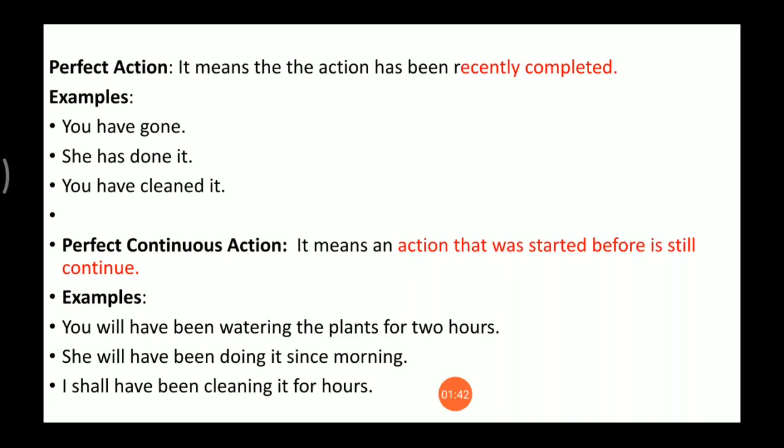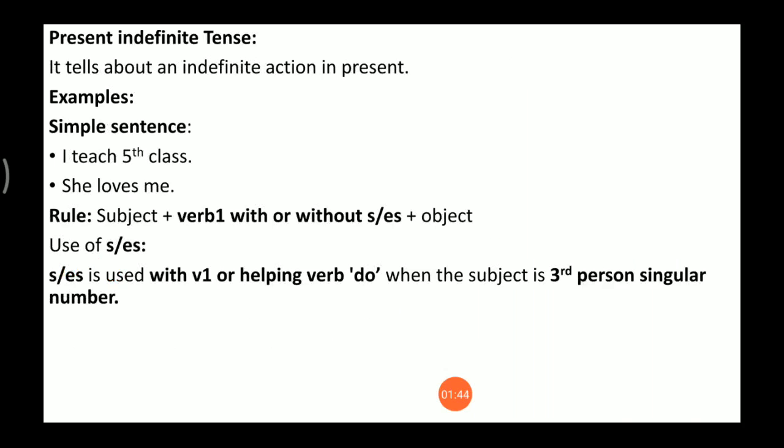Now today we are going to discuss present indefinite tense. Let's talk about the definition of present indefinite tense. We had discussed present tense, then after indefinite actions. So it means present indefinite tense deals with indefinite actions in present time. So this is the definition.